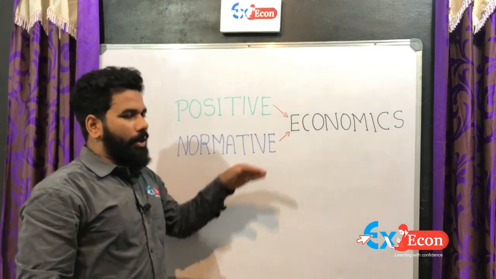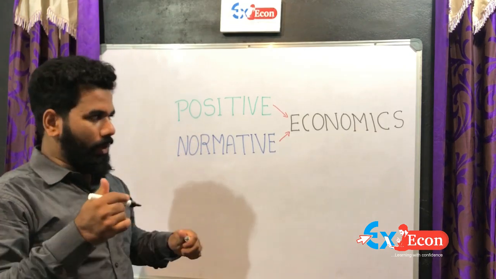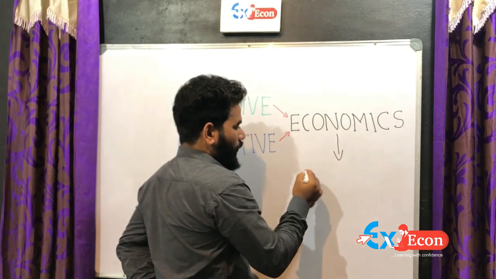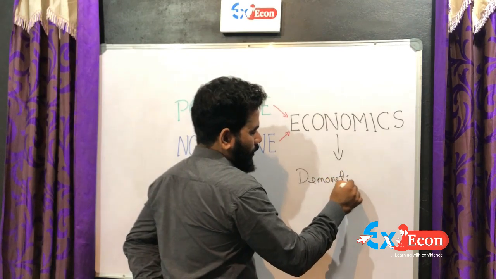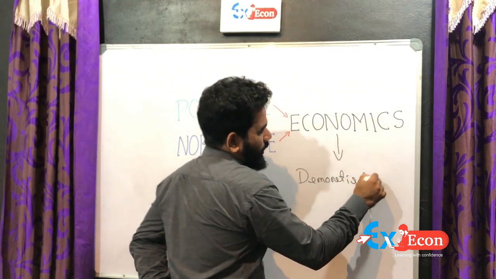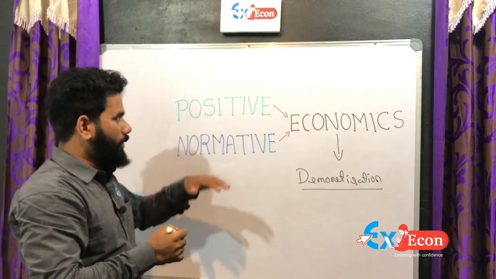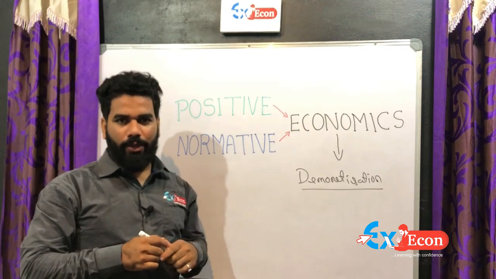We can explain positive economics and normative economics with the help of one example. For that, we take one economics concept, for example, the demonetization concept. We explain this in positive and normative economics.